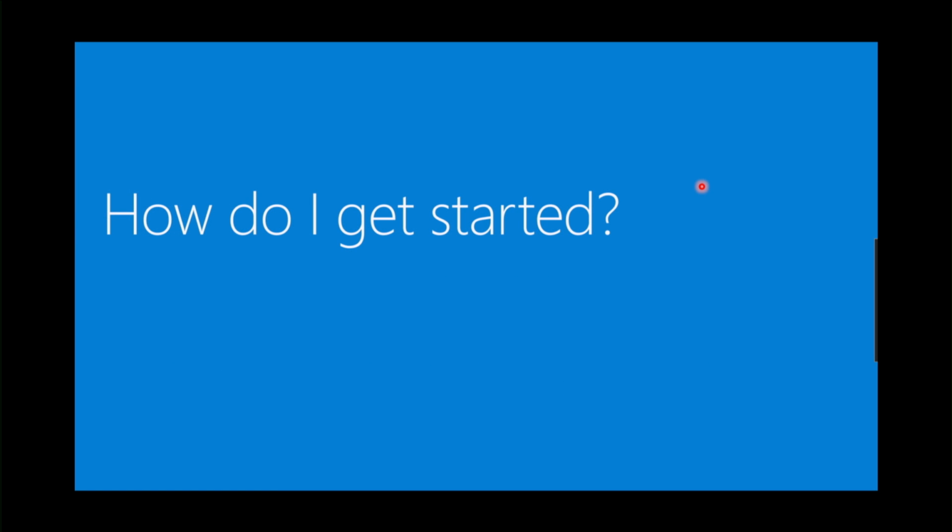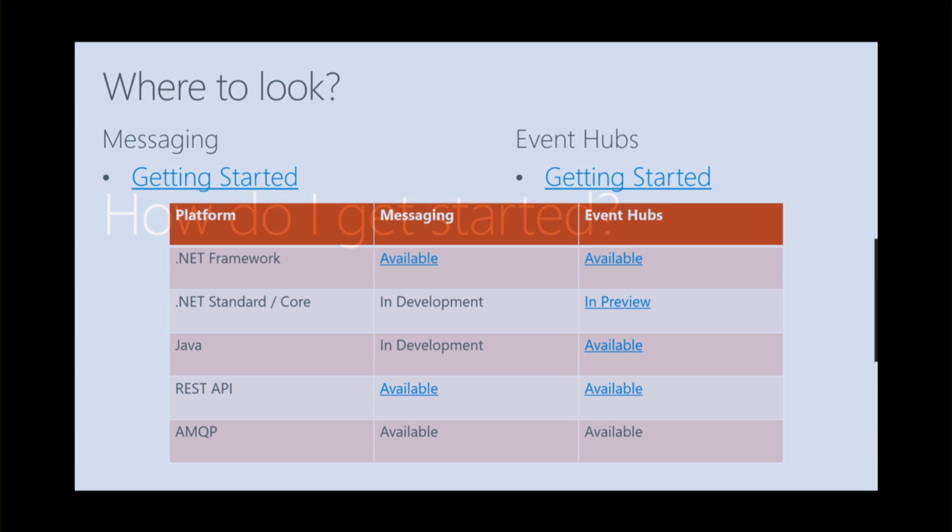So with that, if you were curious about how you can get started with messaging today, for those of you who download the deck later, there are 2 links here for some getting started tutorials with both messaging and Event Hubs. I also wanted to give you a brief overview of our first-class language support. Currently we have .NET Framework available for messaging and Event Hubs. And we have a .NET Standard implementation that's currently in development for messaging, but is available in preview for Event Hubs. What's interesting about .NET Standard is that it can be targeted by both the full .NET Framework and .NET Core, so it will eventually become our preferred client library.